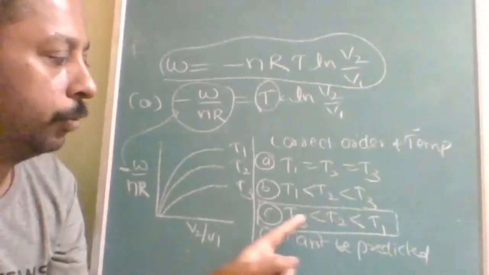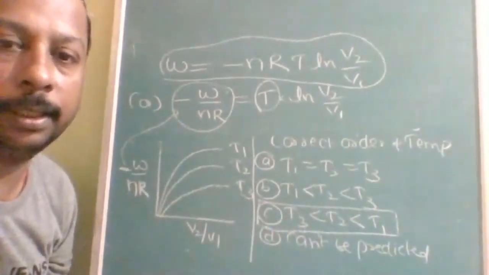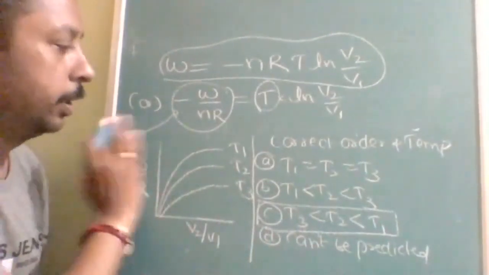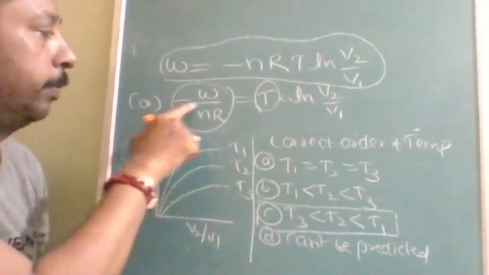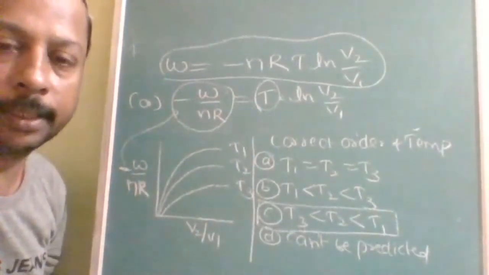T1 greater than T2 greater than T3. So the answer to this question is C. If minus is not there, then B is the answer. See, check here, minus here also. That's why be very careful with options and every word.